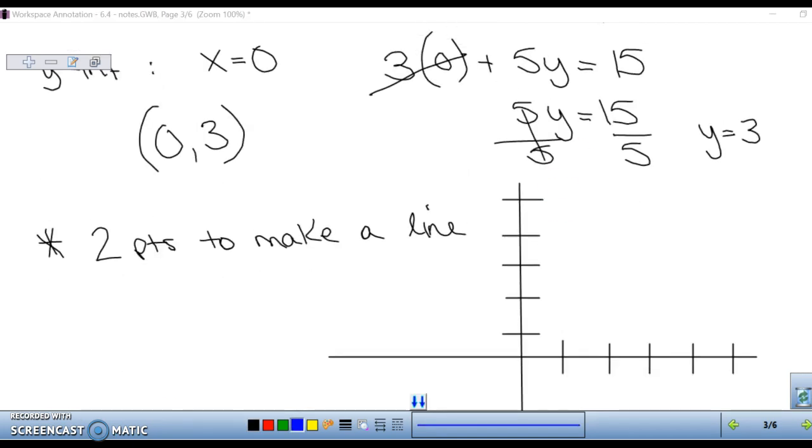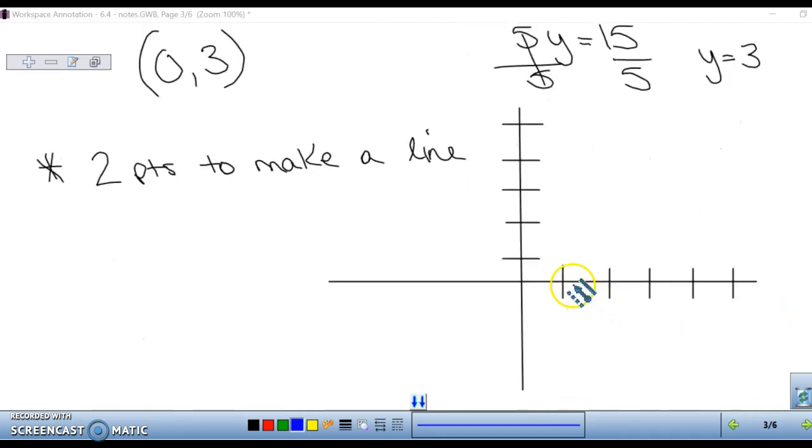Our first point is at (5, 0). 5 is for your x, so go over to 5: 1, 2, 3, 4, 5. Our y is 0, so we don't go up at all. Our next point is at (0, 3). We don't go left or right at all, and we go up 3: 1, 2, 3. Now we have 2 points, and we can connect those 2 points with a line.